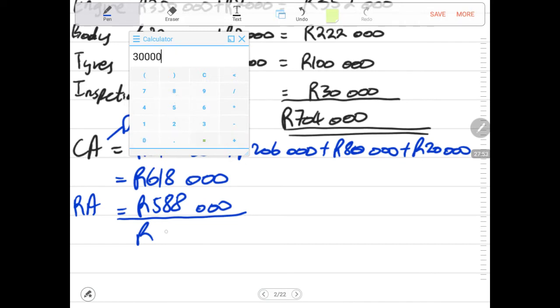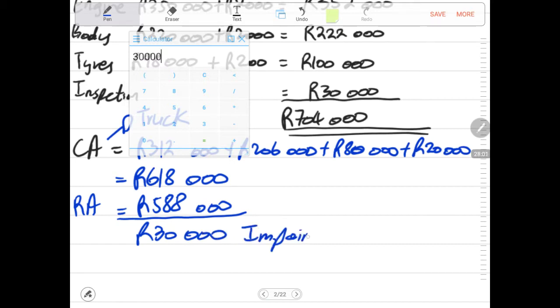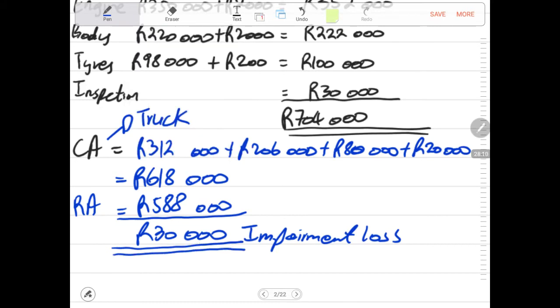We get to an amount of 30,000. 30,000 rands becomes the impairment loss. This is the impairment loss at the end of the year, not the impairment loss because the asset was damaged. At the end of the year, when we do the testing of the impairment loss, we discover that the carrying amount of this asset is more than the recoverable amount. Therefore, the difference becomes the impairment loss.